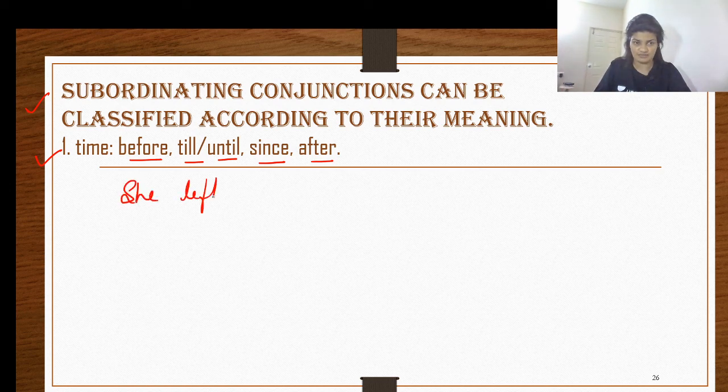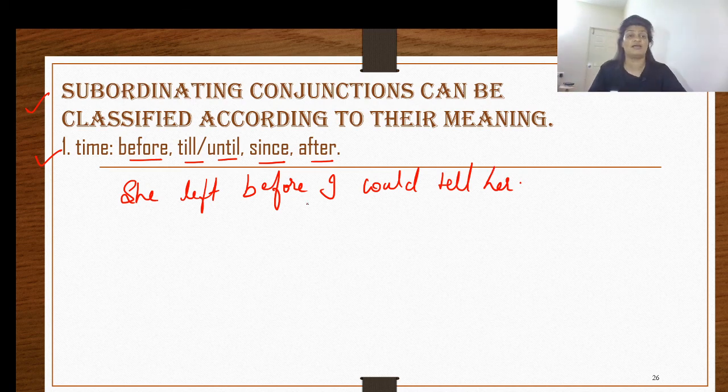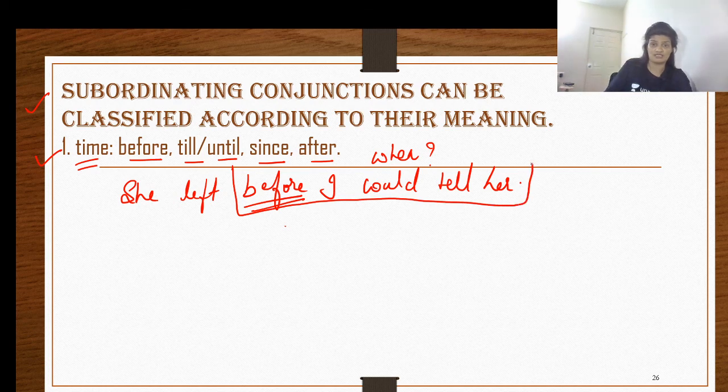She left before I could tell her. Now, if you analyze the statement, it tells about the time. When did she leave? She left before I could tell her, obviously answering the question, when. So here, the word before is your conjunction, and this is your dependent clause as well, because it begins with the conjunction. Therefore, before I could tell her, she left before I could tell her.